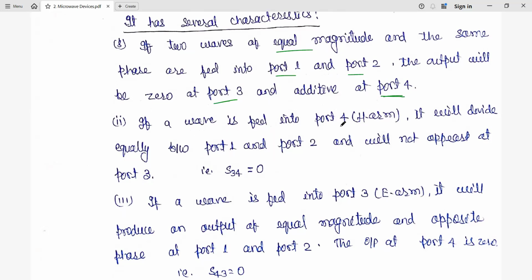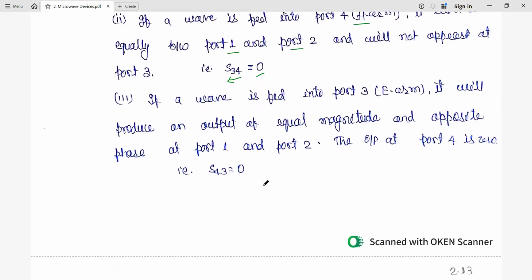If a wave is fed in port 4, the H arm, it will divide equally between port 1 and port 2, and it is not going to appear at port 3. So that's why from port 4 to 3 there is no transmission, so its value is equal to 0. Next, the third one: now it is fed to port 3, the E arm. It is going to appear at port 1 and port 2, equal in magnitude but out of phase, and it is not going to appear at port 4. So from port 3 to port 4, the transmission is